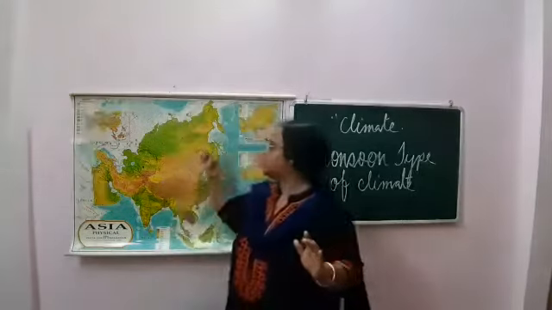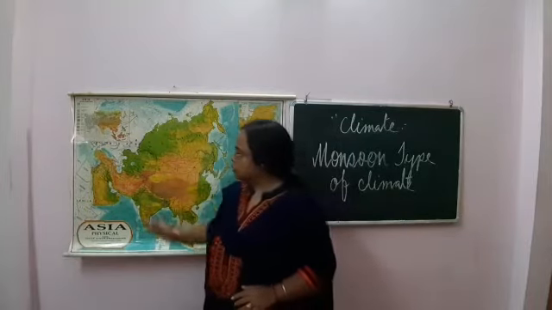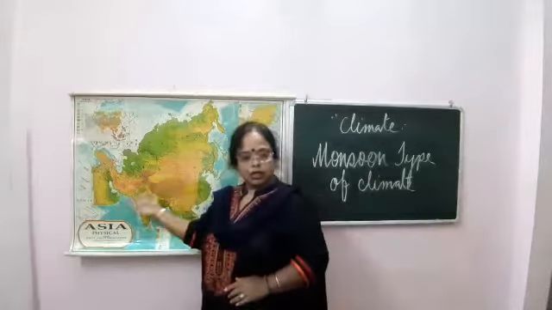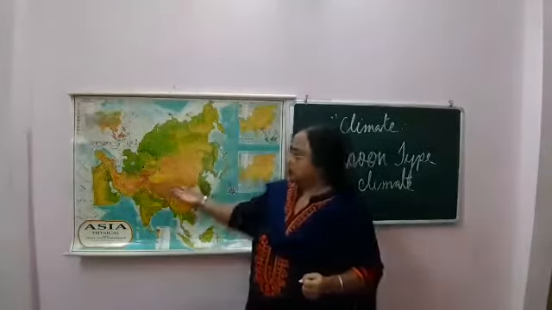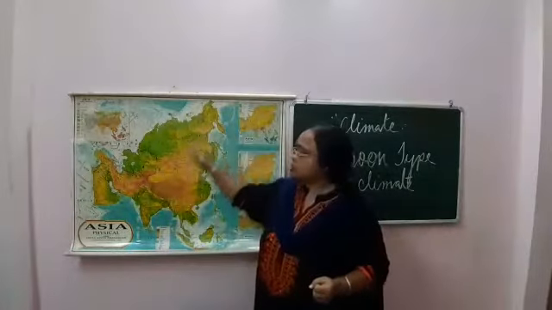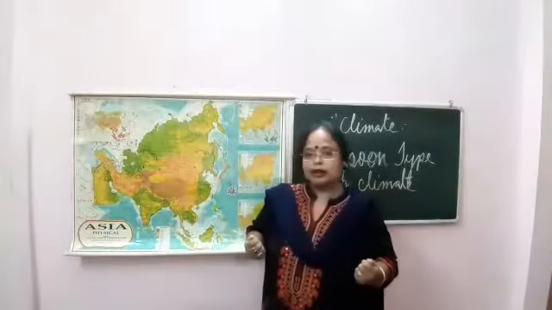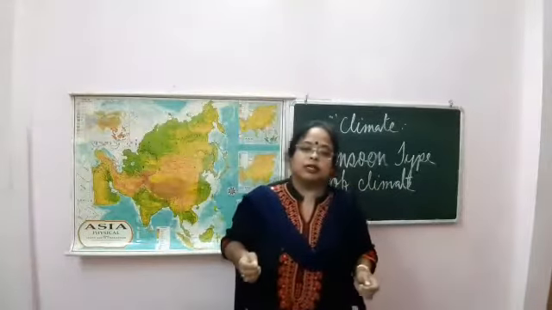Northeast monsoon winds are coming from the northeast, from here to here it is going, and southwest means from this side to this side. So you have seen that from sea to land they are going, that's why they bring moisture and rainfall here. And northeast monsoon winds come from land, so from where will they get the moisture? That's why there is no rainfall in the winter time.